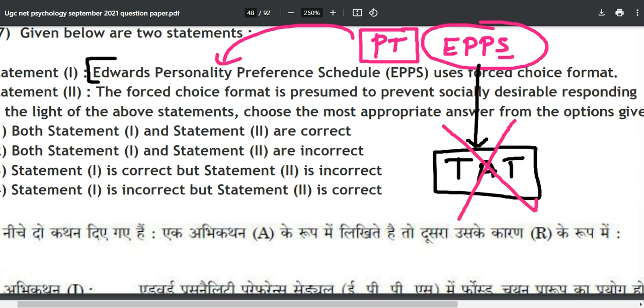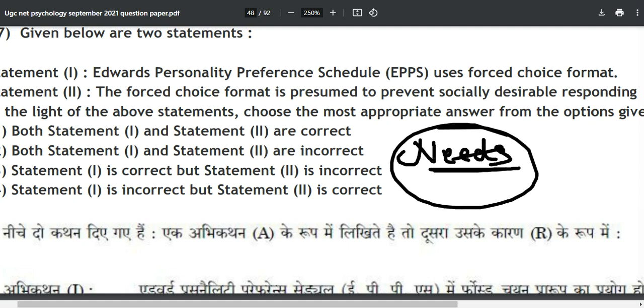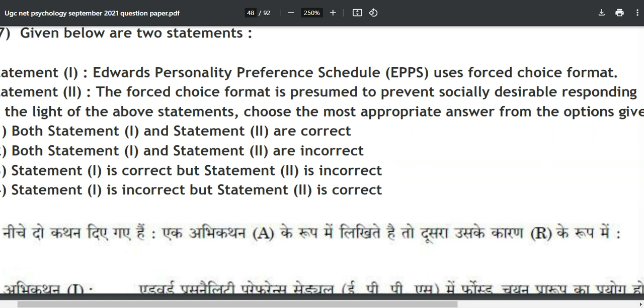Because the Thematic Apperception Test was given by Murray, and Murray gave needs. This was the question which came in, I guess, December 23: which of the following is not a need as per Murray? That was the question.